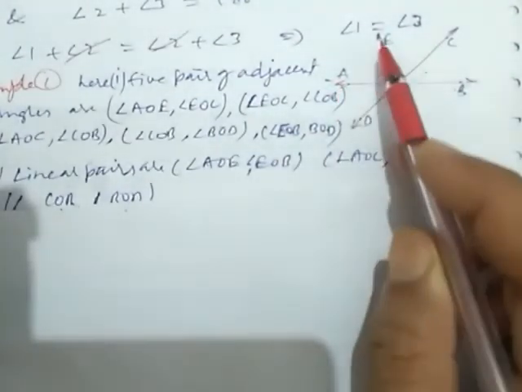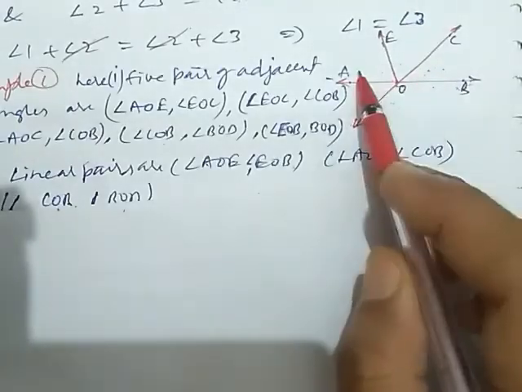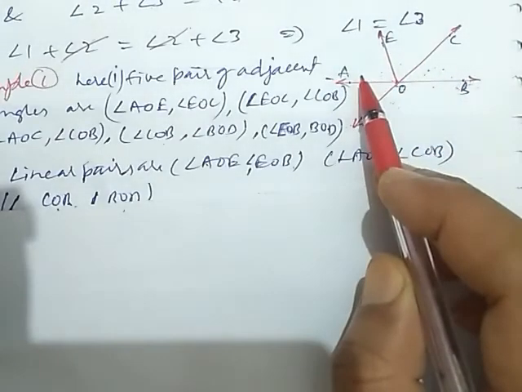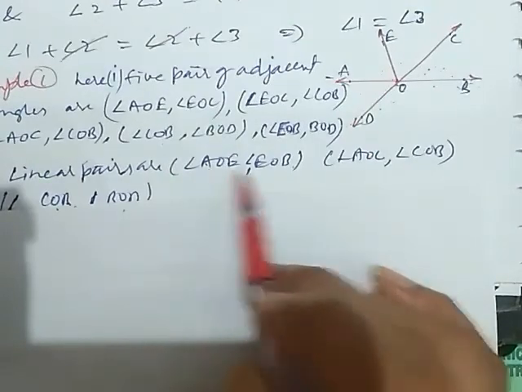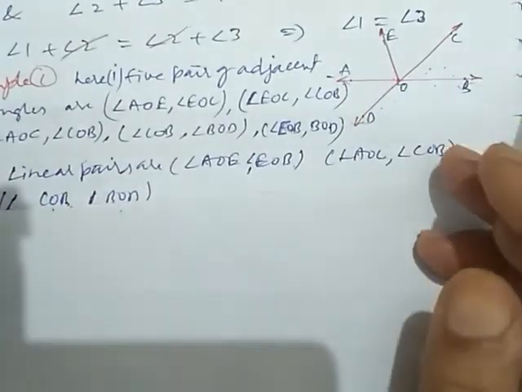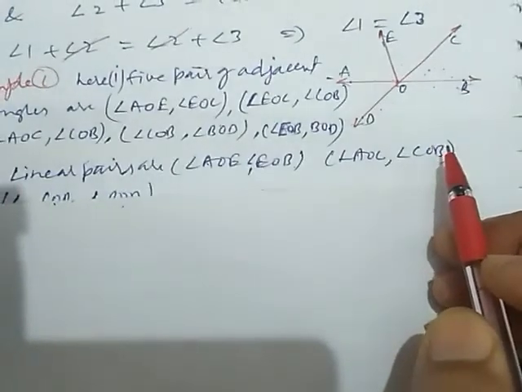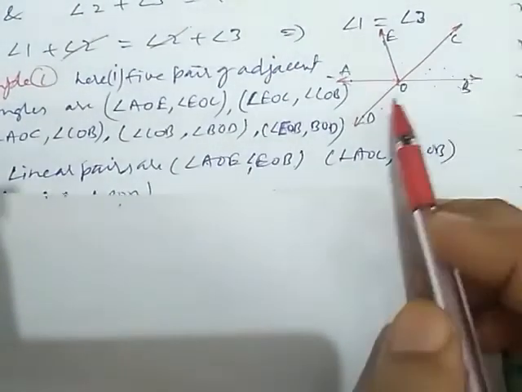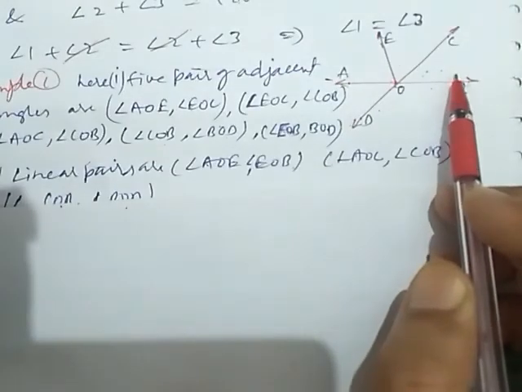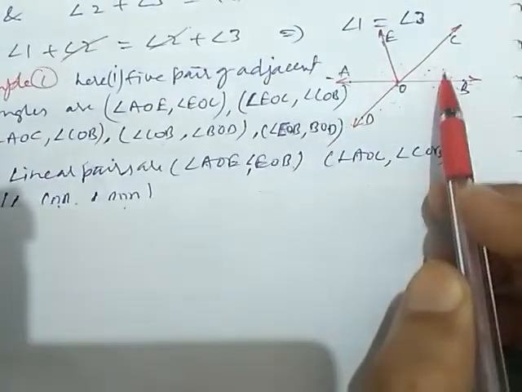The sum of AOE and EOB is 180, so they form a linear pair of angles. Again, angle AOC and COB also form a linear pair because the sum of AOC and COB is also 180 degrees. Clear?